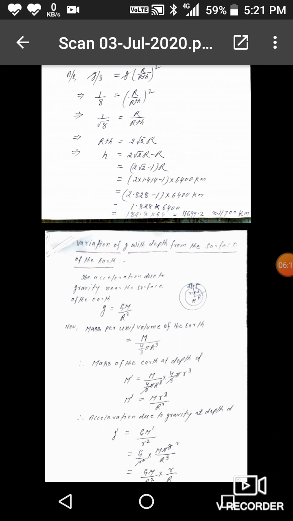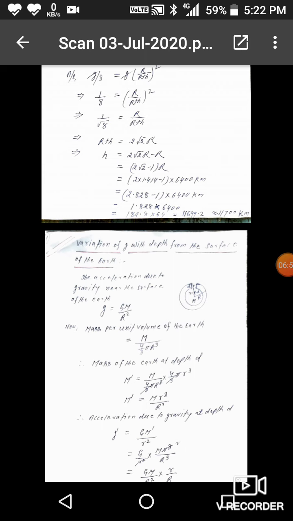Now variation of g with depth from the surface of the earth. Here a point is taken at depth d from the surface of the earth, where acceleration due to gravity is assumed to be g dash. We know that acceleration due to gravity near the surface of the earth, g is equal to GM by r square. Now first of all, we will calculate the mass of the earth at depth d.